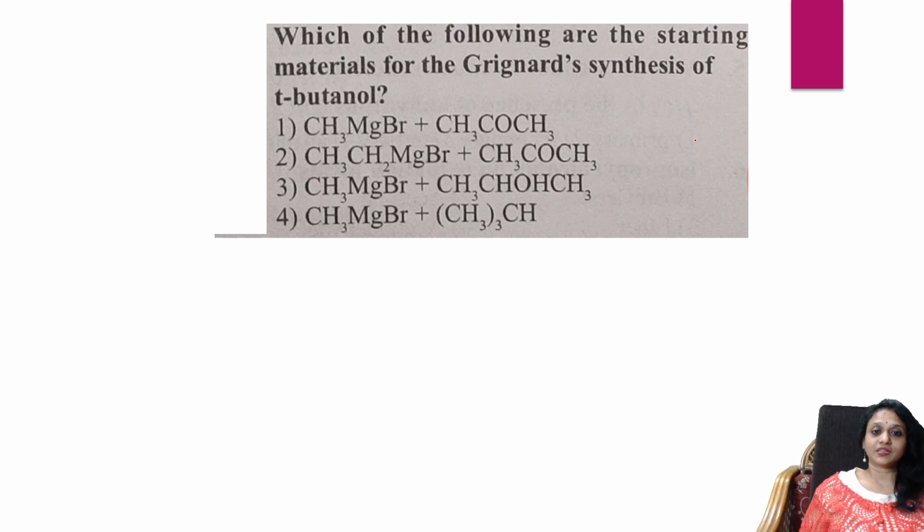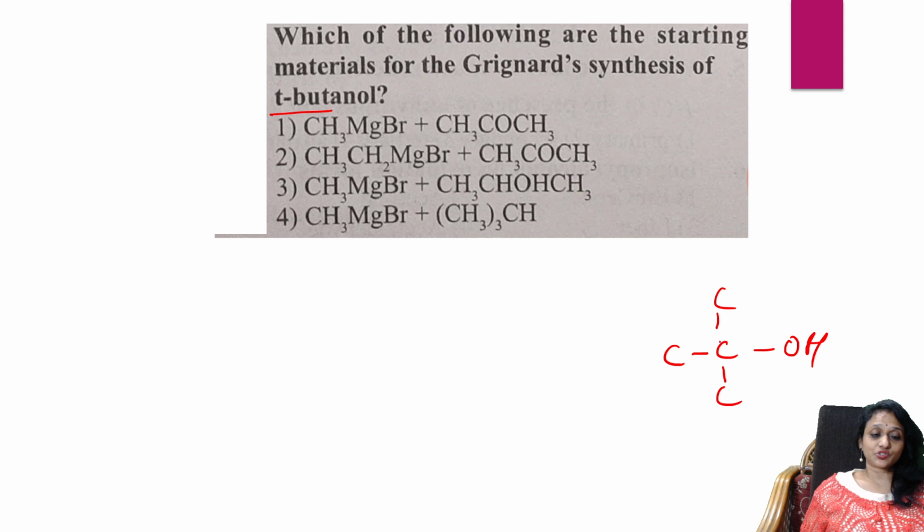Next one. Which of the following is a starting material for the Grignard synthesis of tertiary butanol? All right. So remember, when somebody asks you to prepare tertiary alcohol, first check which molecule is given. So tertiary, write the structure. I have to prepare this.